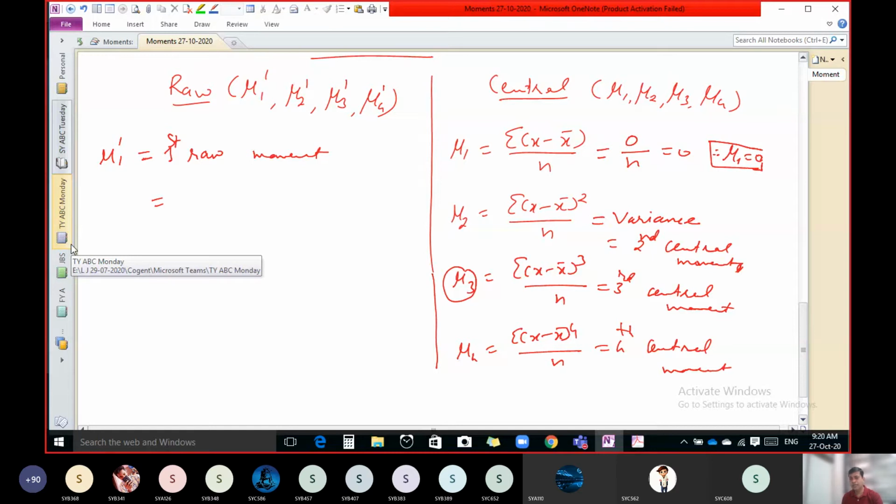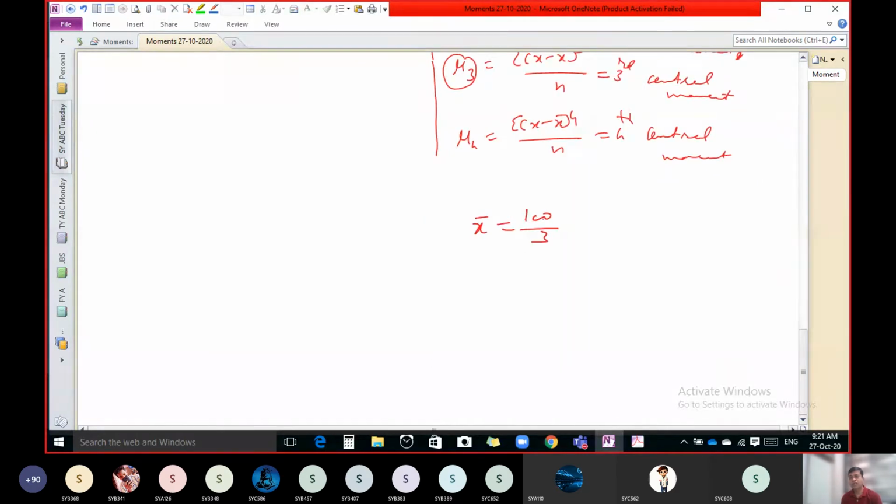So in that case it is slightly difficult to calculate this x minus x bar whole cube. No doubt with the help of calculator you can calculate it, but always there is a round of error, because if your x bar is, let us say, 100 divided by 3, there are 3 observations and total of those 3 observations is 100, so 100 divided by 3 we get 33.333333.